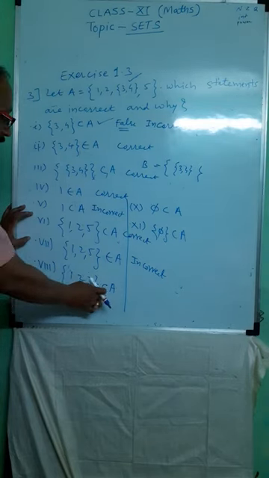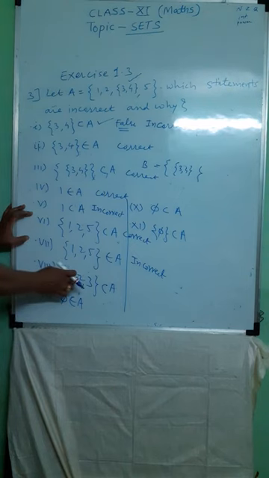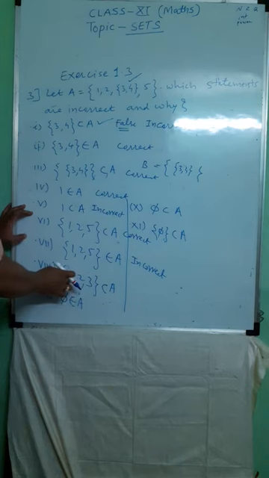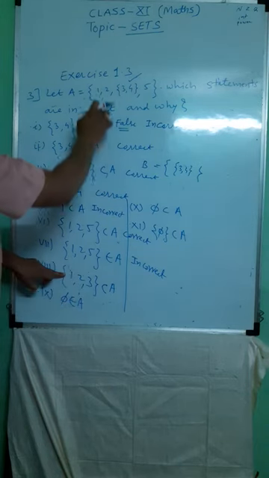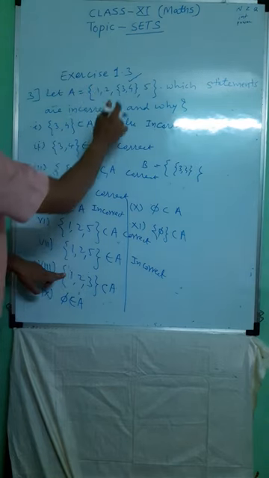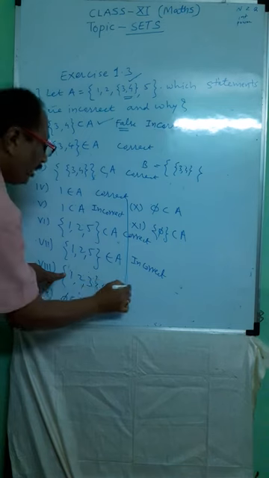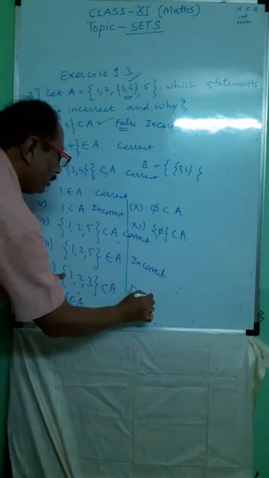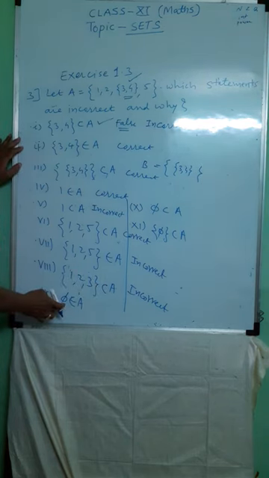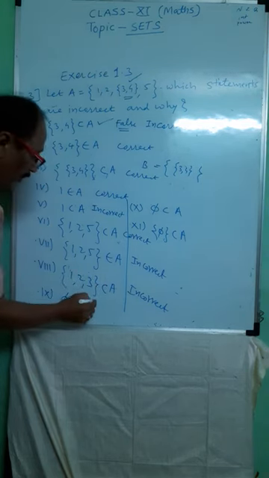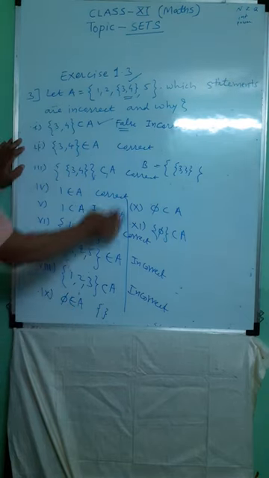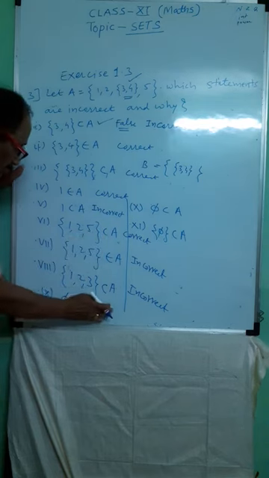Then the set having elements 1, 2, 3. Yes, this set is a subset of A? The set has element 1, element 2, element 3. Element 3 is not in the set A, therefore it is incorrect. Ninth, phi belongs to A. Phi means the null set. Does the null set belong to A? No. Therefore it is incorrect.